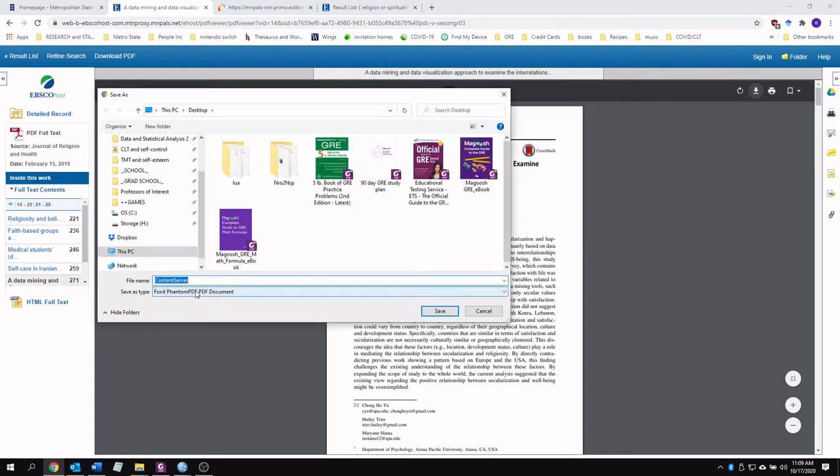I'm going to rename it. And I'm going to click save. And if you choose to name your PDF documents after the name of the actual article, you're going to run into colons. I want to give you a quick tip here. You're going to run into colons, and you're not going to be able to save that. So what I do is I erase the colon, and I put in a dash there, and that works just fine.